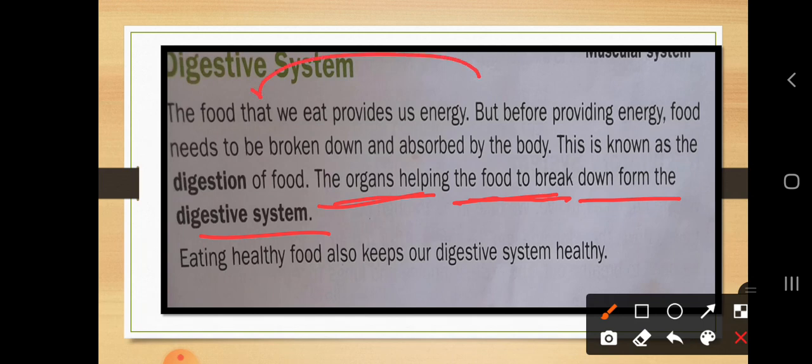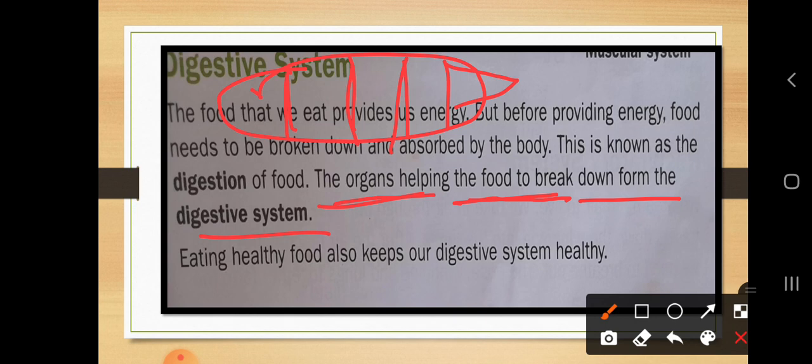Suppose this is a banana. Usually you have it in two to four parts. This is the banana, and you have it in one, two, three, four parts. Then later on, you have to cut it or break it into very small particles.